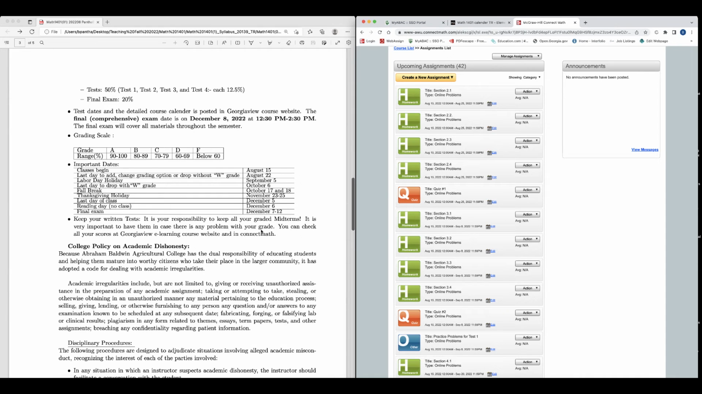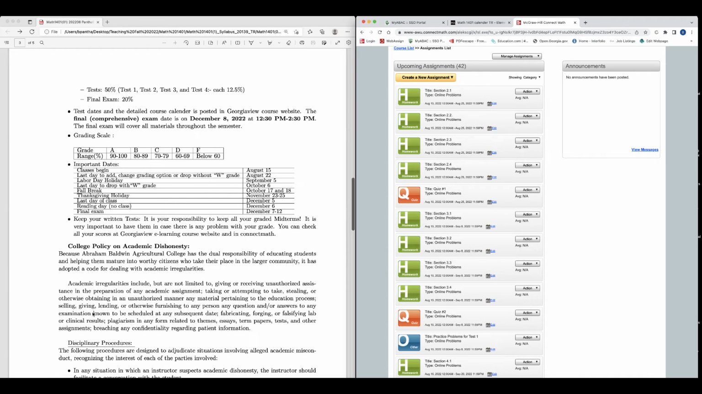All right. You can check all your scores on the Georgia View e-learning course website and in Connect Math. For the online homework and quizzes, you can see your grade in Connect Math, and for the tests, you will see your grade in Georgia View.